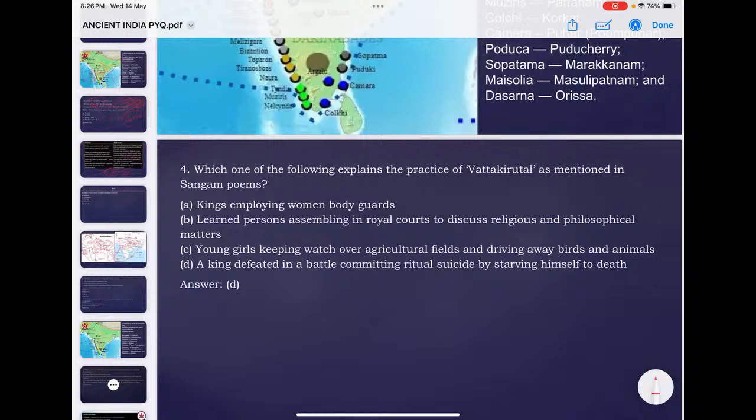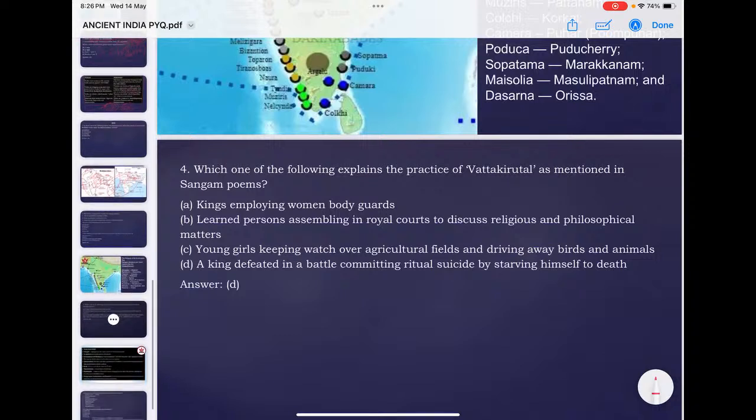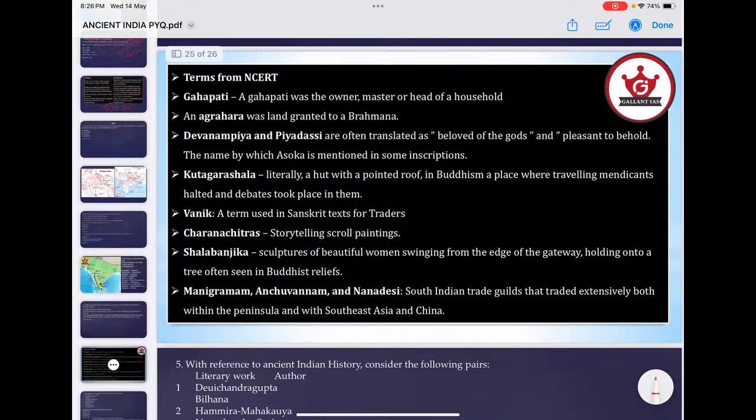This is why I am saying you must understand that there are lots of terms important for UPSC. Some terms: Gahapati, Agrahara, Vanik, Shreni, Manigramam, Arahatta, Gediga.